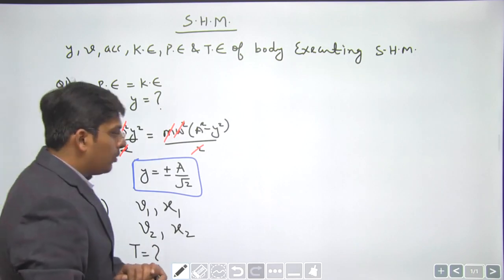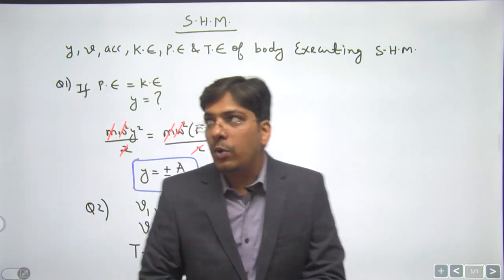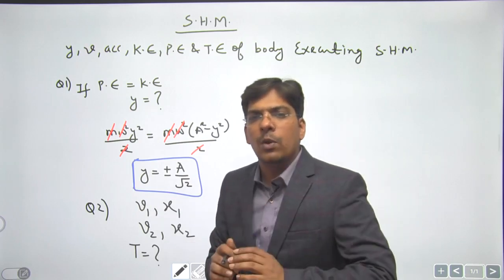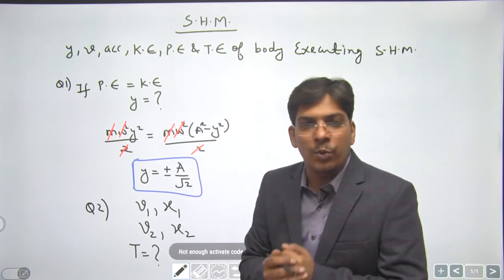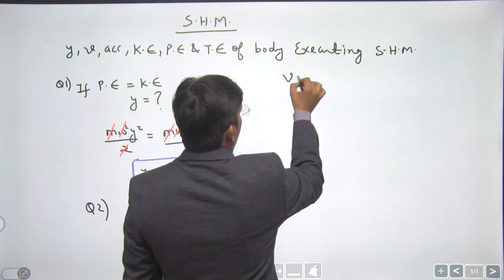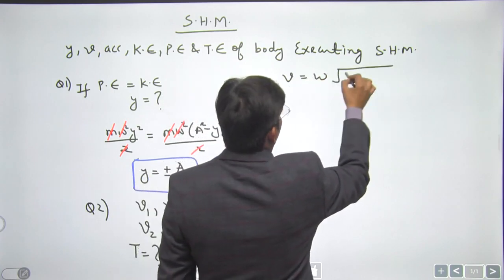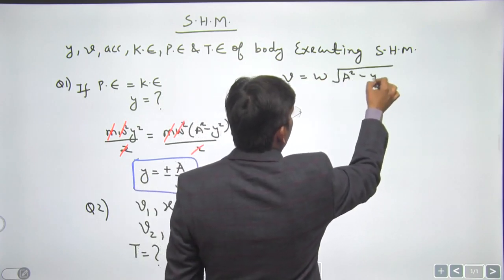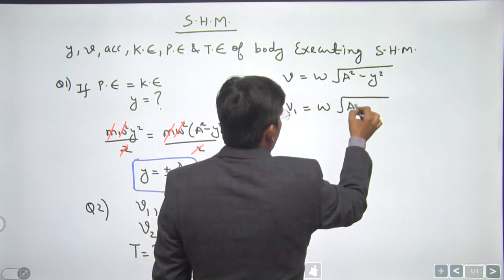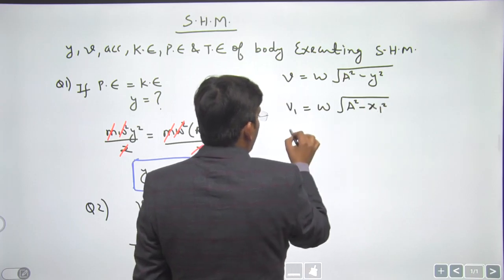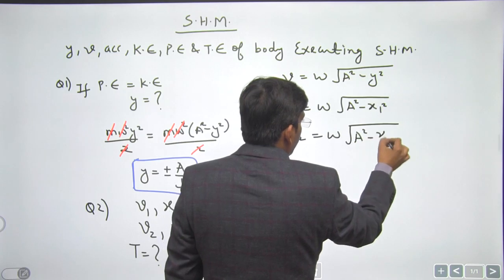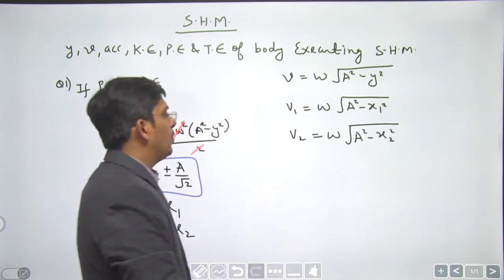See, we know the formula: velocity is given by omega under root a square minus y square. This is v1, that is omega under root a square minus x1 square. Again, v2 is going to be omega under root a square minus x2 square, right, dear students?